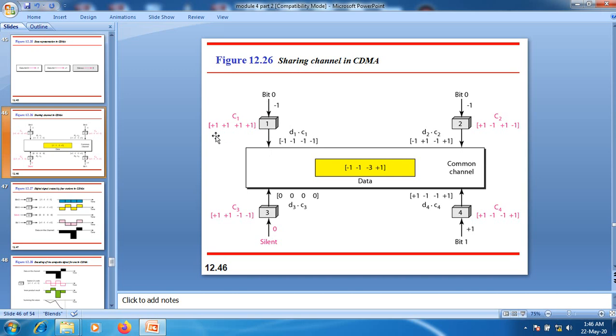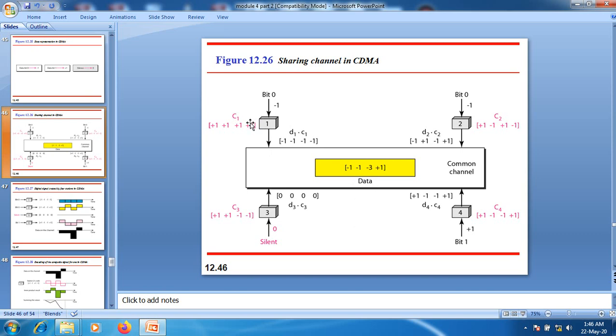For example, this one is multiplied with the first element, and here we will receive minus 1. The second element multiplied by the second term, here we will receive minus 1. The third element of the chipping sequence C1 is multiplied with the third data element present over the channel, 1 into minus 3, and we will receive minus 3.